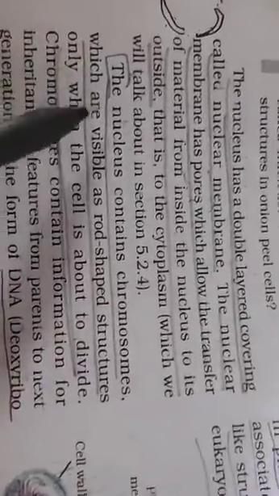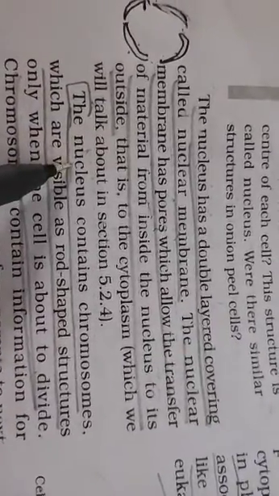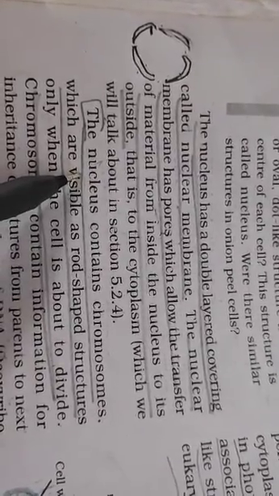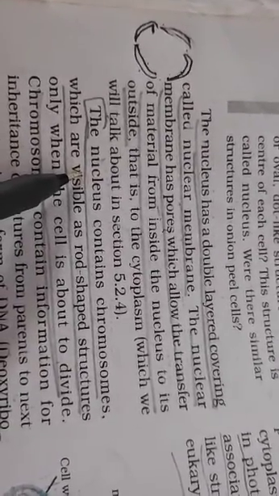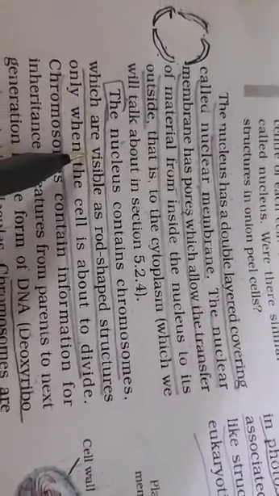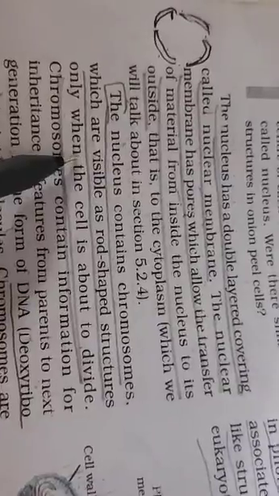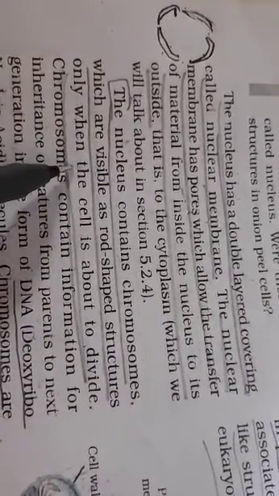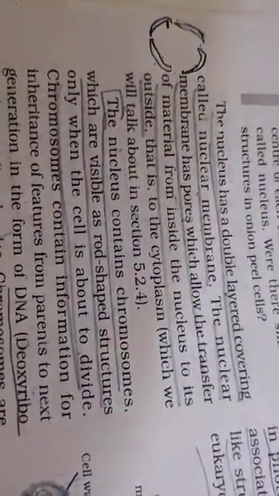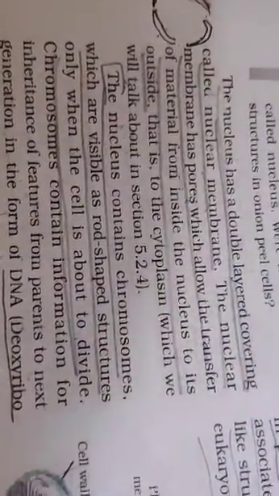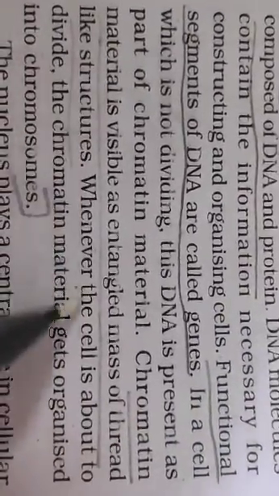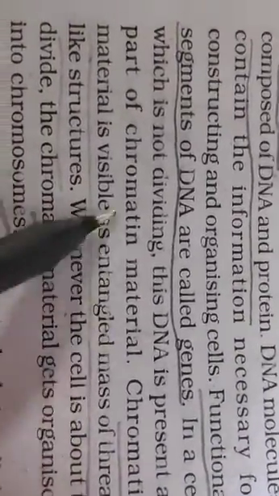Okay, this nucleus contains actually a heredity material. Heredity means the characteristics or features which are carried from one generation into the other generation. Such characteristics are carried from the parent to the offspring. So the material which carries these characteristics, you call as chromatin material. Chromatin material is actually a mass of thread-like structure. You have it given below here. Chromatin material is visible as an entangled mass. Entangled means completely coiled up.